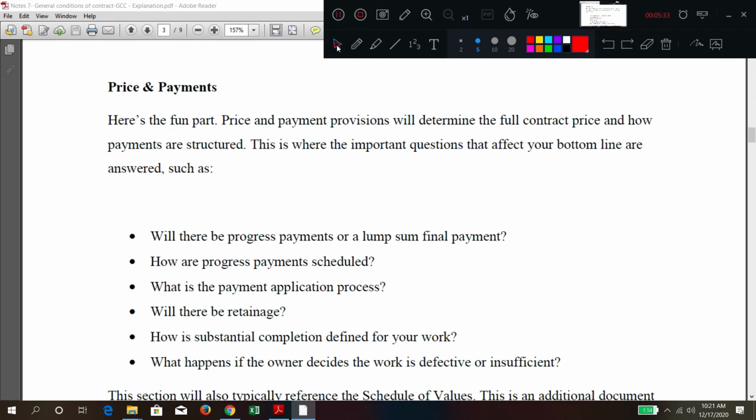So next clause, main clause may be about price and payment. This is also one GCC, general conditions of contract. So this may be written. So here what type of clauses, subclauses will come? So this is the second subclause. Let us say that second subclause, that is price and payment.